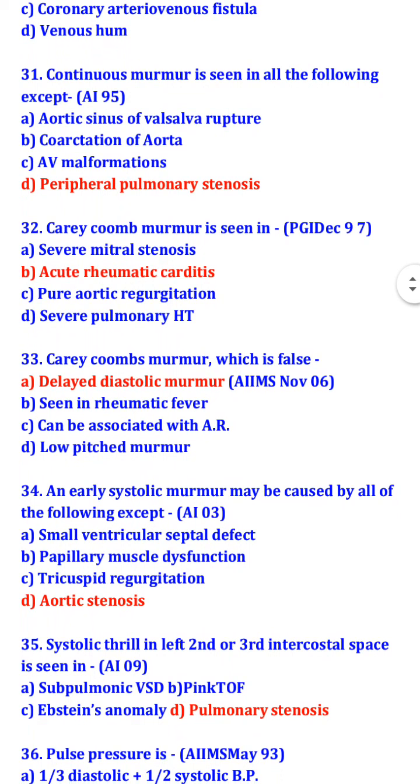Carré-Combes murmur, which is false. Delayed diastolic murmur is not true for Carey Coombs murmur. It is seen in rheumatic fever. It can be associated with aortic regurgitation, and it is a low-pitched murmur.